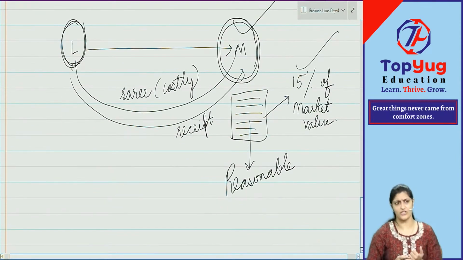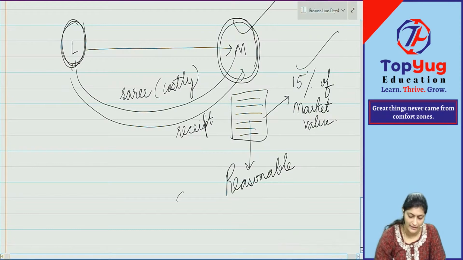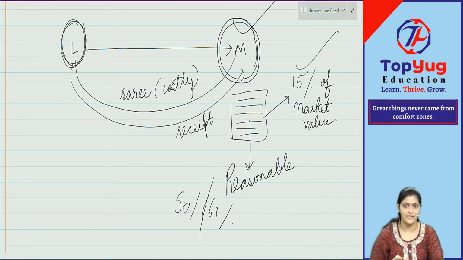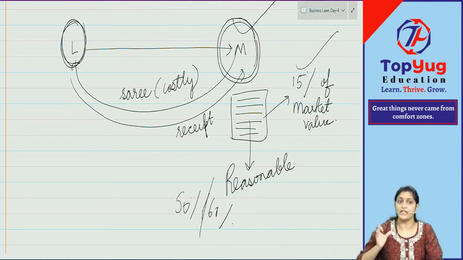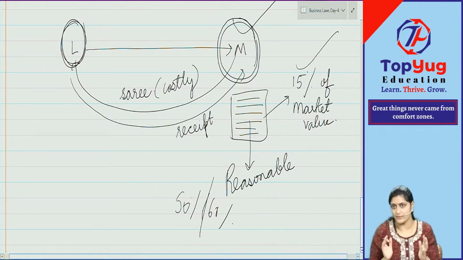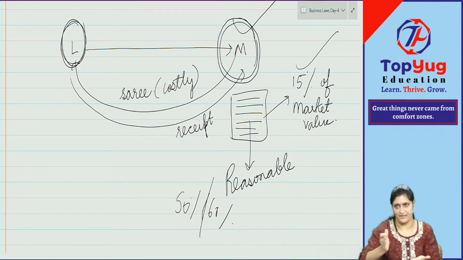Now, seeing these conditions, don't you think there is some mischief in the mind of Lily White? Purposely they can sell the sari. If they sell a second-hand sari also, they can get at least 50% or 60% of the value. A brand new, heavy sari, but how much are they paying? Only 15%. The rest of the value they can take for themselves. So here the terms and conditions are such that some mischief and wrong intention is seen. Something which is not reasonable is considered to be cancelled.